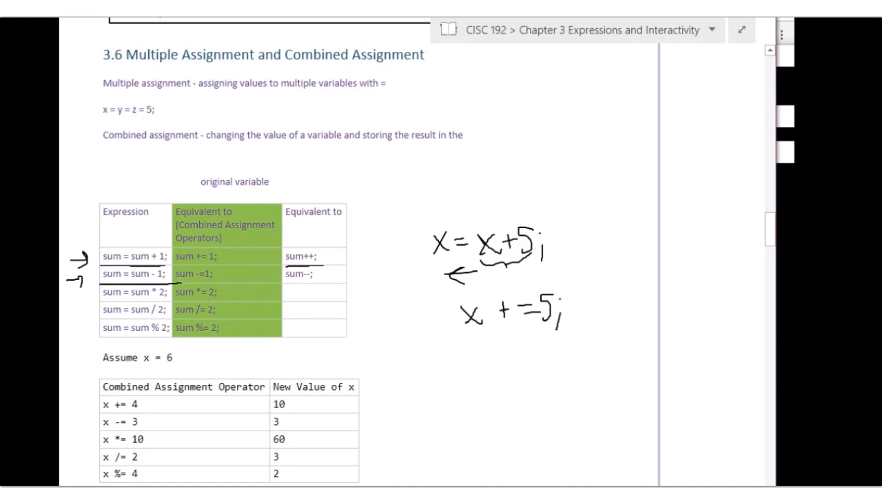The minus sign has a combined assignment operator as well. Sum equals sum minus 1 decreases the value of sum by 1. That's the same as sum minus equals 1 or sum minus minus. The plus plus and the minus minus are known as the increment and decrement operators, respectively.